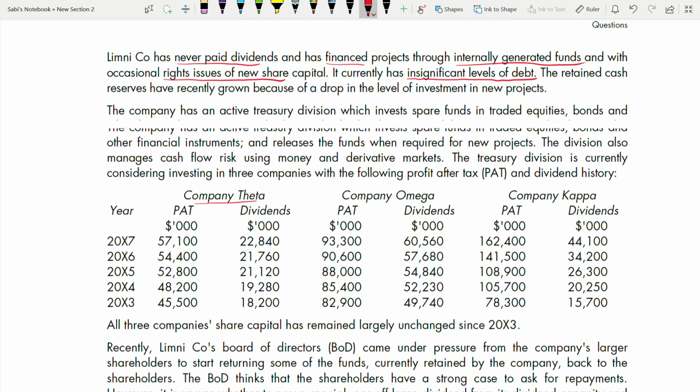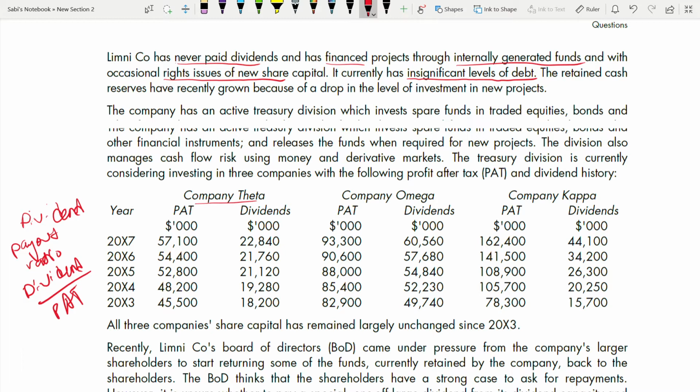When you have to say that, you don't have to calculate year by year. You just calculate 2003 and 2007, the latest and the earliest, and you can compare. Let's say now you want to compare. Okay, let's take out the payout ratio, the dividend payout ratio. How will you calculate the dividend payout ratio? Dividend payout ratio will be your dividend divided by your profit after tax. That's how you get your dividend payout ratio.